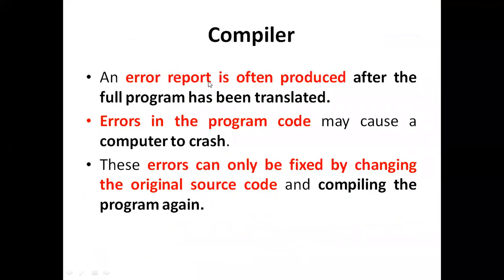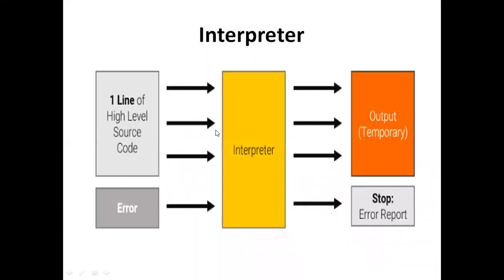An error report is often produced after the full program has been translated. If there are any errors in the program code, the program is not going to be executed. That's why errors in the program code may cause a computer to crash. Errors can only be fixed by changing the original source code and compiling the program again.